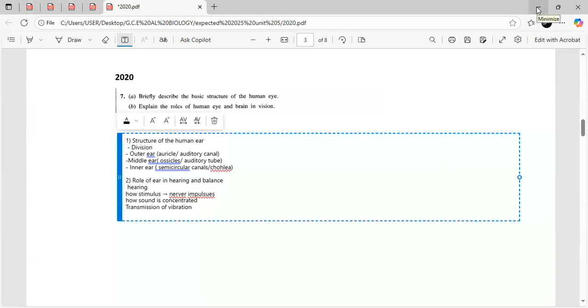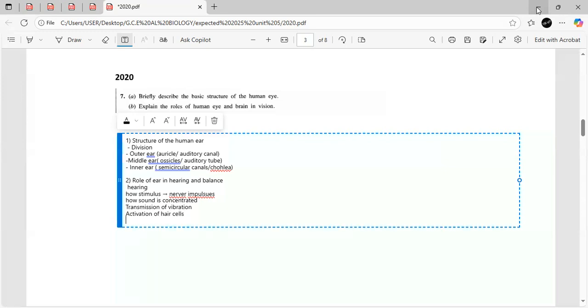Then we can talk about the activation of hair cells. And finally, what happens after the sound is transmitted. So after sound perception, all these you can write in the process of hearing.